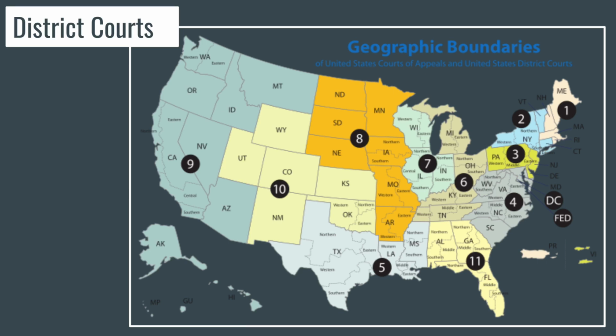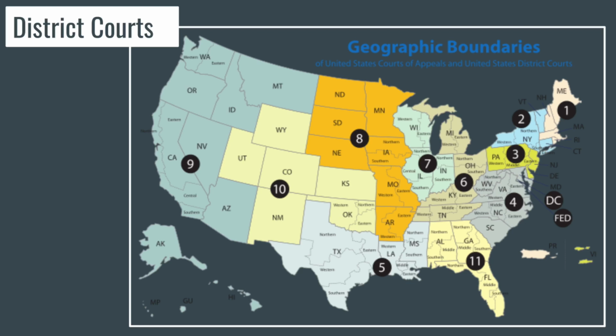District courts are the federal trial courts that were created by Congress in the Judiciary Act of 1789. There are 94 district courts with 665 judges that handle more than 300,000 cases a year. They hear a wide range of both criminal cases and civil cases.